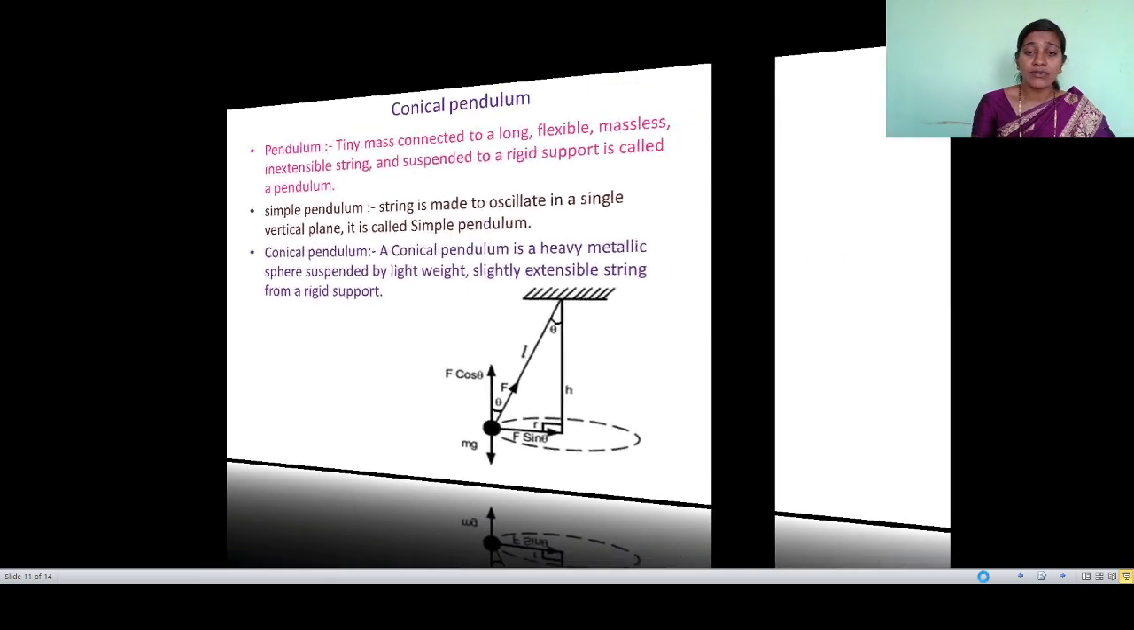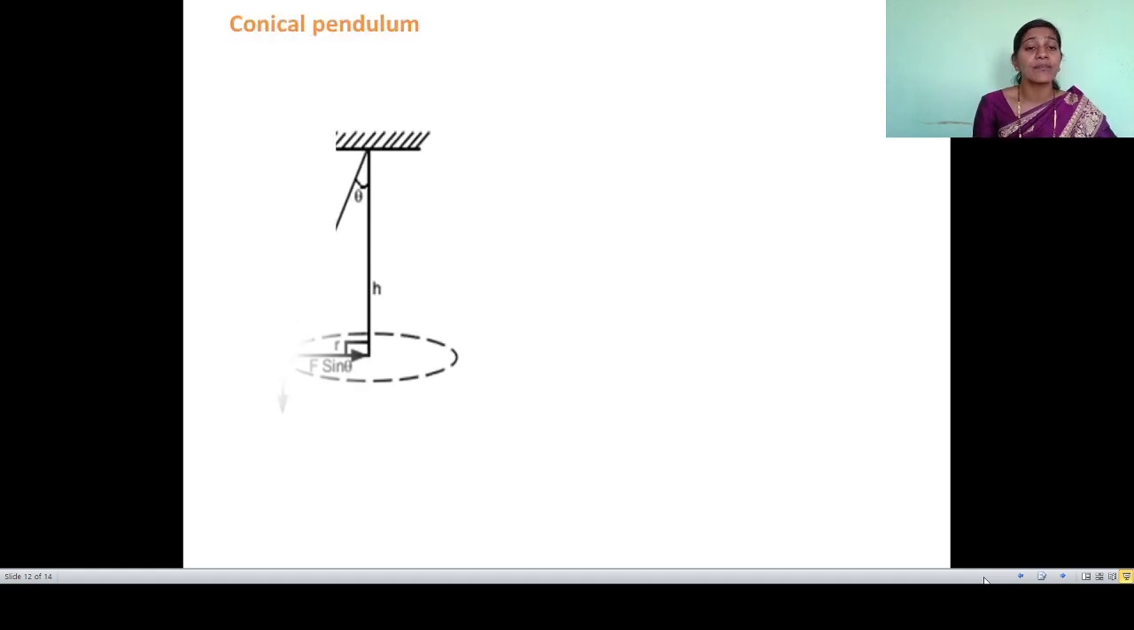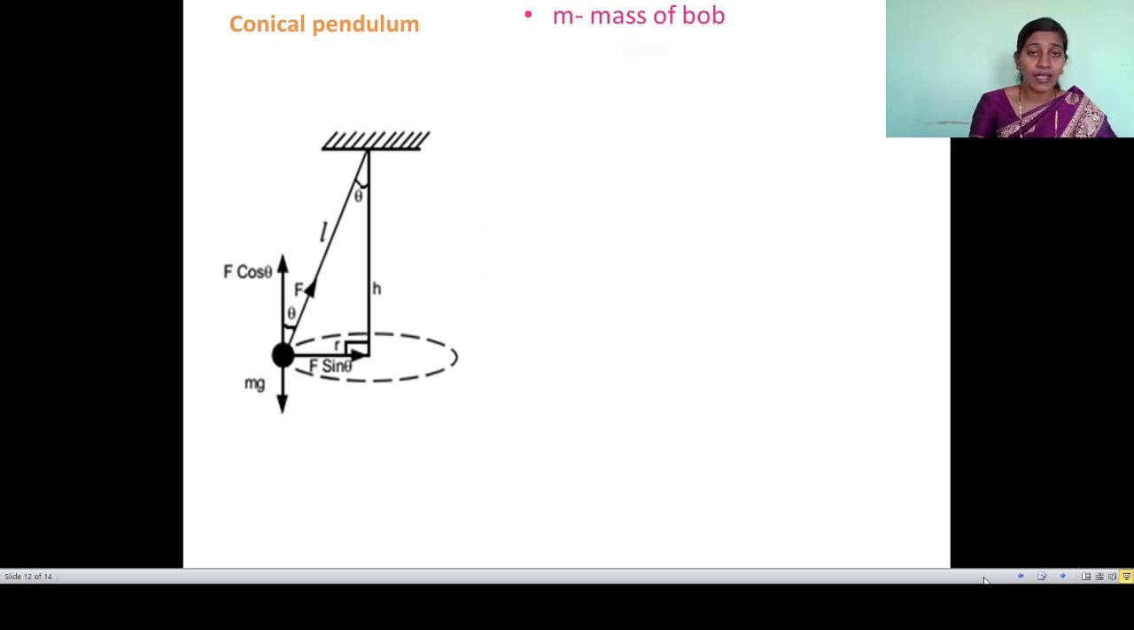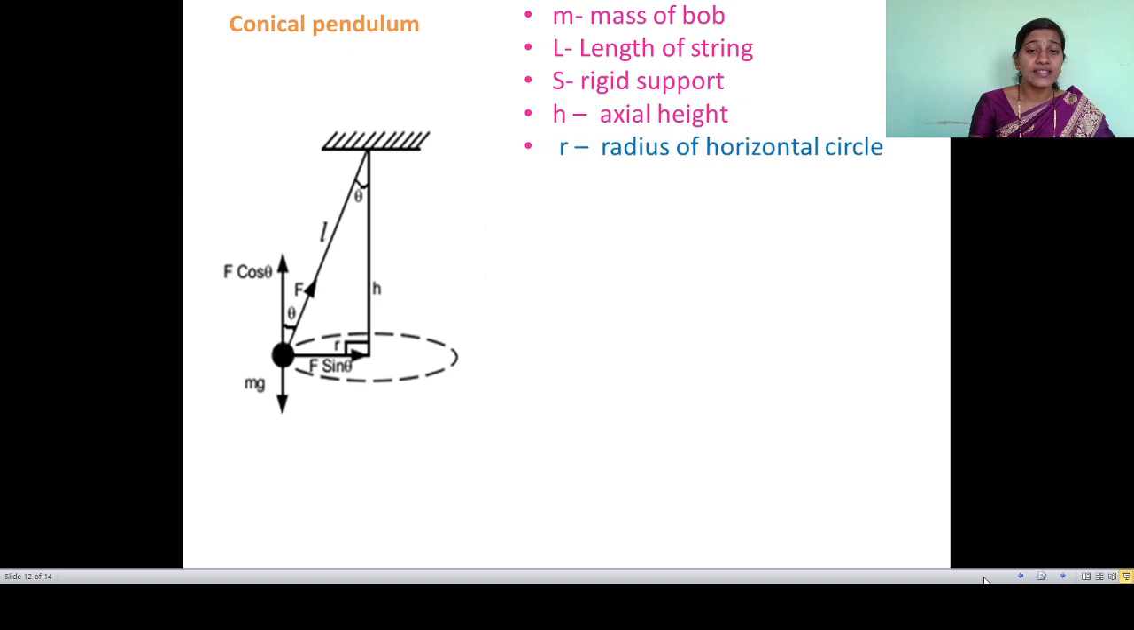Let me move towards our next point. In that we are watching some parameters from the diagram, and we can understand which forces are present on that sphere. The sphere has mass m, so m is the mass of the bob. The string has length L, S is the rigid support, H is the axial height, R is the radius of the horizontal circle. In that circle the string is going to revolve. Theta is the semi-vertical angle of the cone.